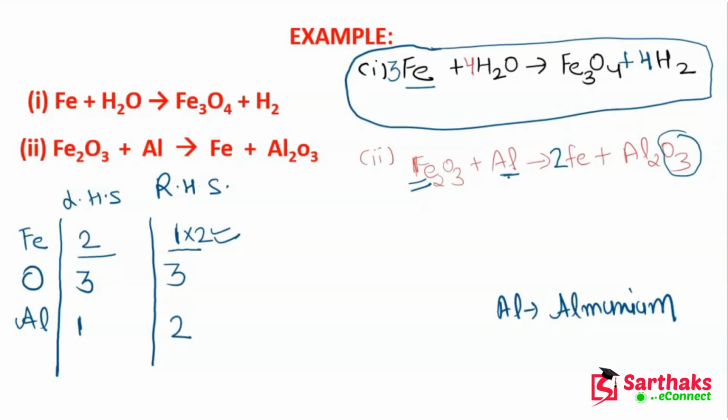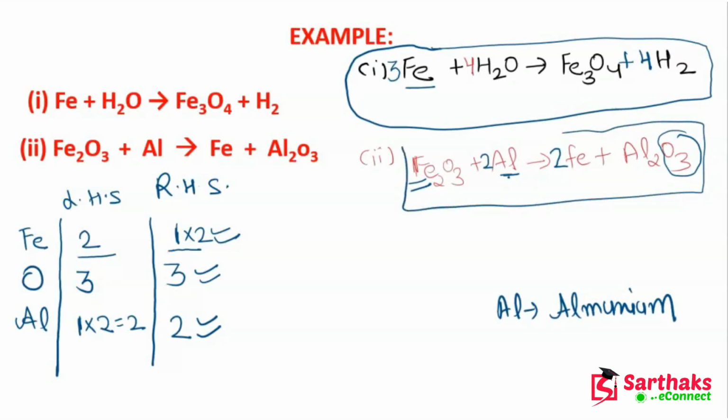Now guys, you can see that aluminium on the product side is 2, but on the reactant side it is only 1. So what will I do? I will simply multiply it with 2, and it will also become 2. So I will write 2 here. Now you can see the reactant side and the product side are the same. I mean to say that the number of atoms of each element on both sides is the same. So that's why it has now become a balanced chemical equation. Previously it was unbalanced, but now it is a balanced chemical equation.